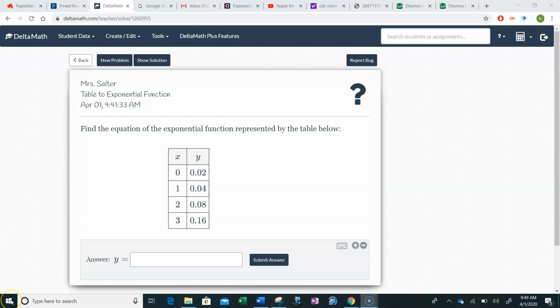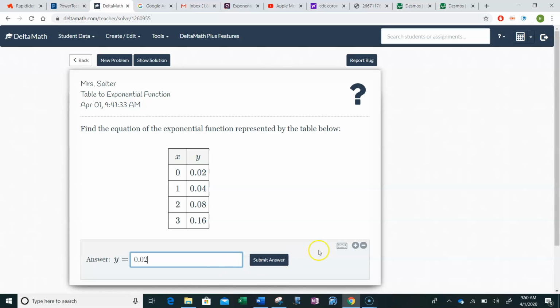I know that this was kind of a longer lesson, so you're going to have a very short Delta Math. One wrong, you got to keep trying, and all it is going to be is where they give you a table and you figure out the equation. All right, so in this case, hopefully you can see that it goes from, don't even worry about the decimals, 2, 4, 8, 16. Folks, that is doubling. We can also clearly see the y-intercept right here because it's when x is 0. So we would say y equals